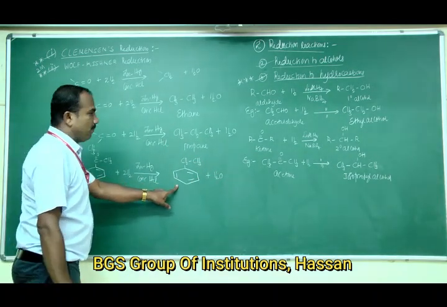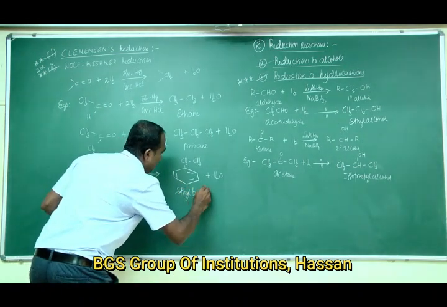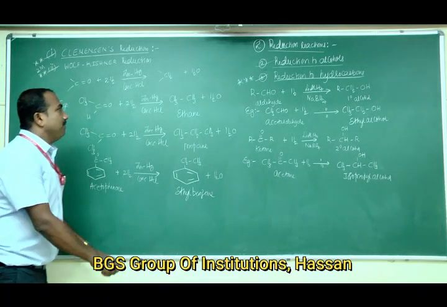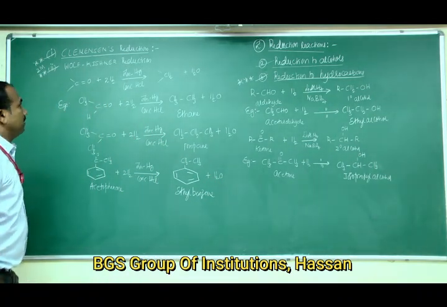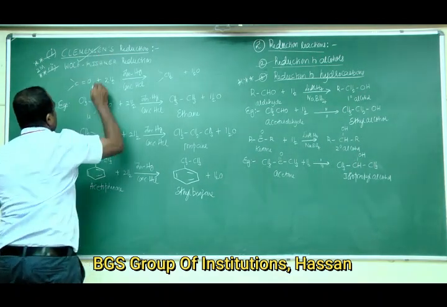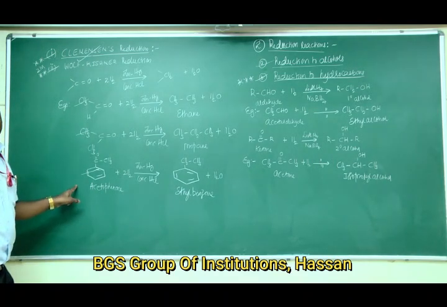The name of this compound is ethyl benzene. This type of reduction reaction is called Clemmensen's reduction. So for this you can write 3 examples.